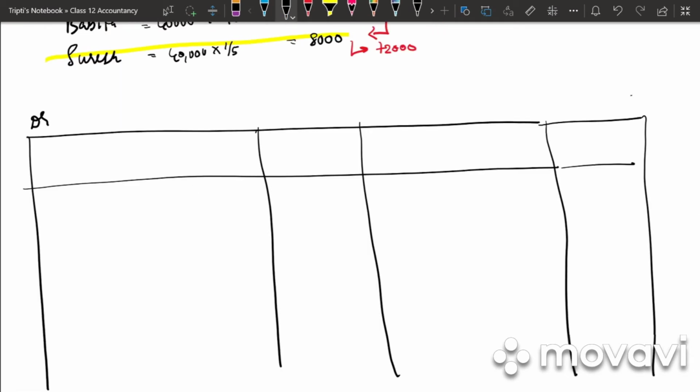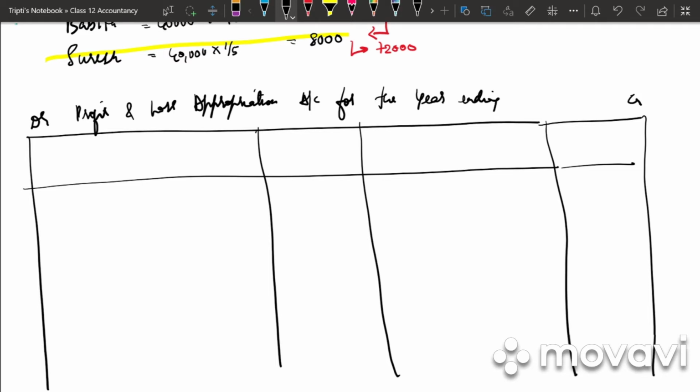So debit side, credit side, write down the heading profit and loss appropriation account for the year ending 31st March 2016. We have particulars, amount, particulars and amount.